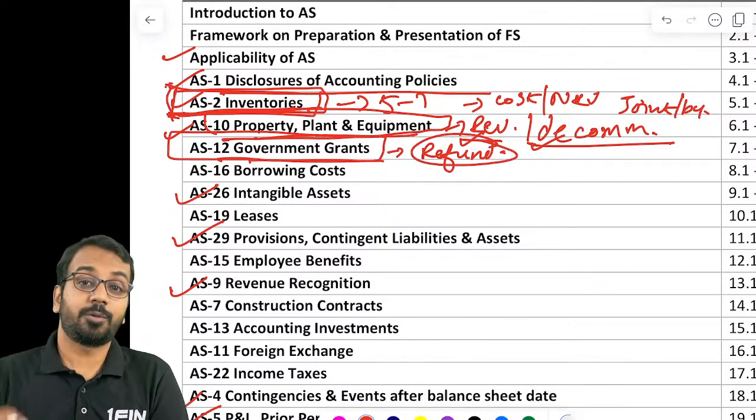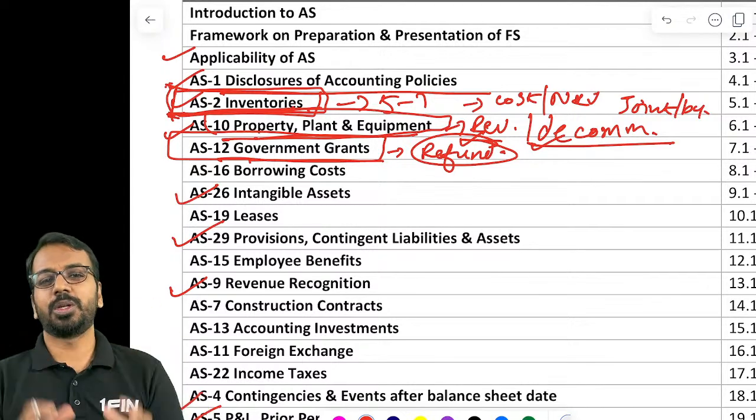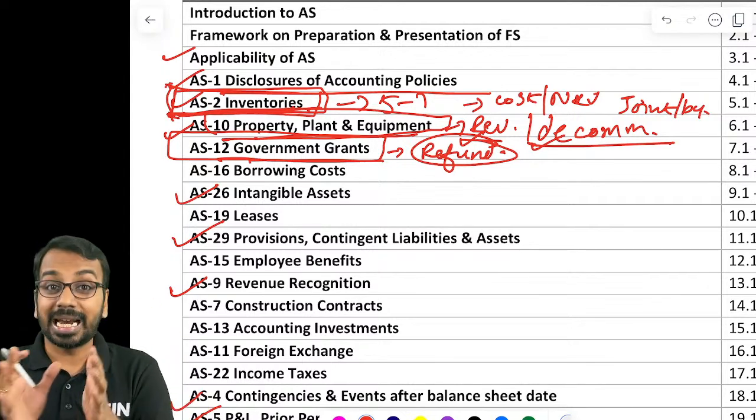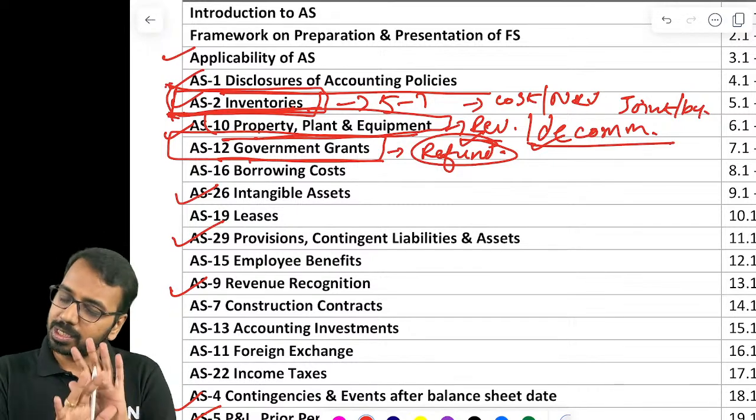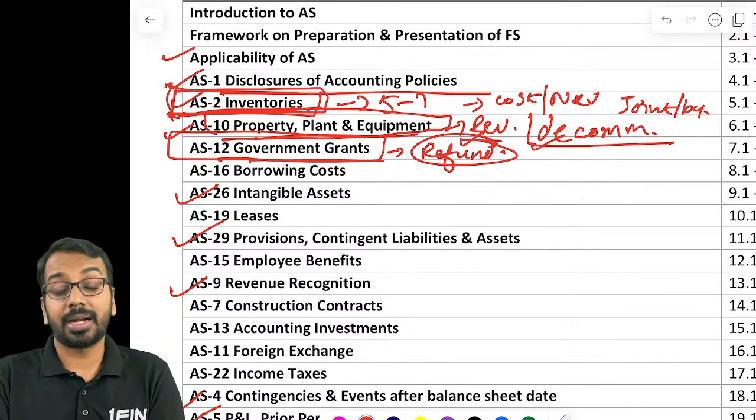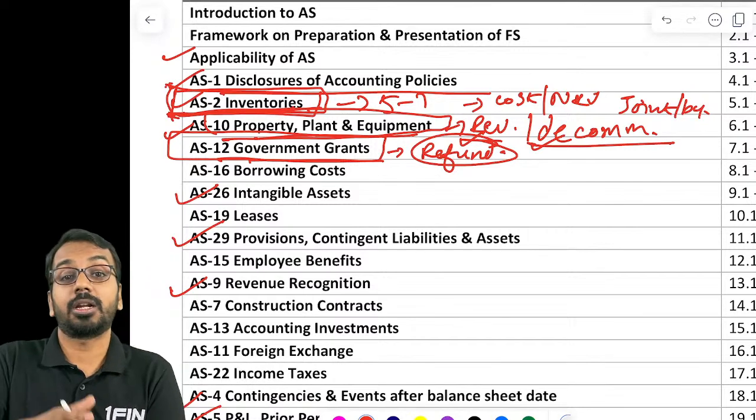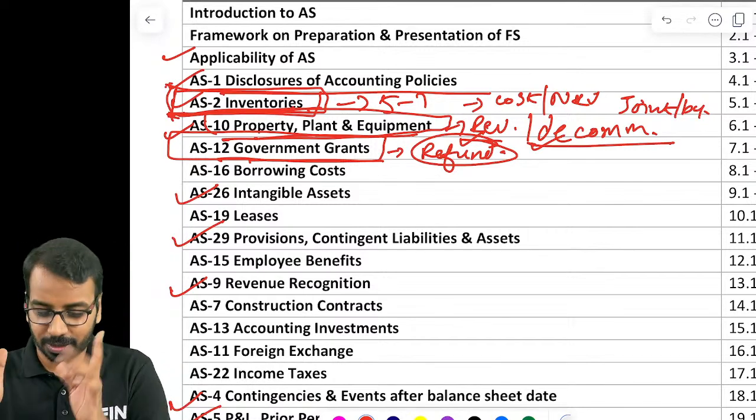Now, one more thing that I want to tell all of you is, don't waste too much time remembering disclosures at this point of time. Whatever you can remember is perfectly fine. Apart from that, don't try to break your head remembering all the disclosures. Okay, so that is one more thing.